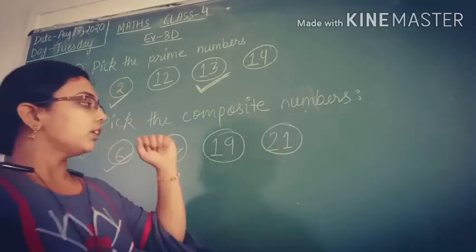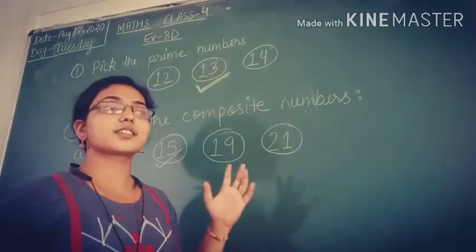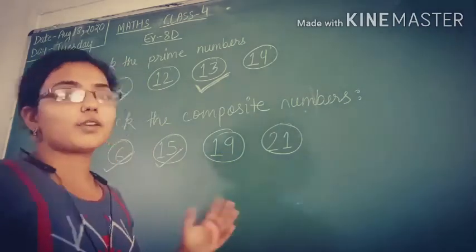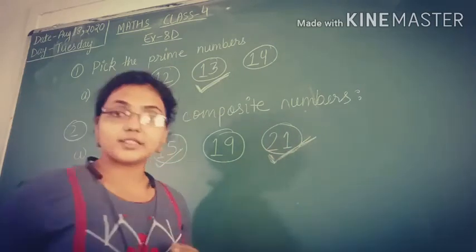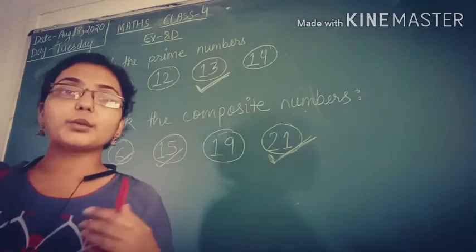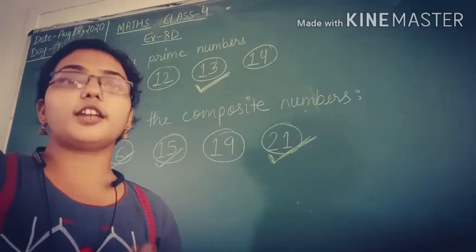ठीक है. Next is 21. Yes, 21 is a composite number because it comes in the table of 3. 3 7s are 21. In the table of 7, 1 or itself में भी आता है. Yes, it is a composite number. Is it clear? I think they are so easy ना, composite numbers find out करना, prime numbers find out करना. They are really easy if we know the exact definition.